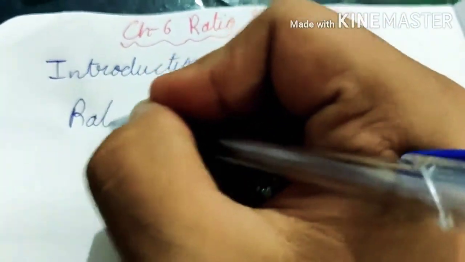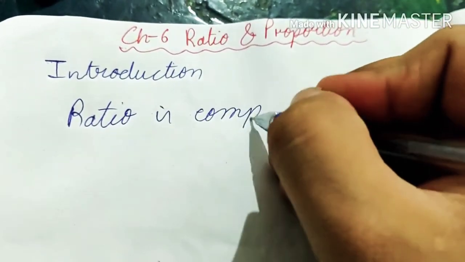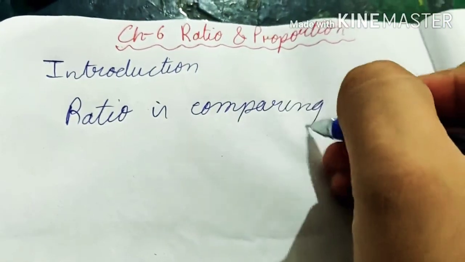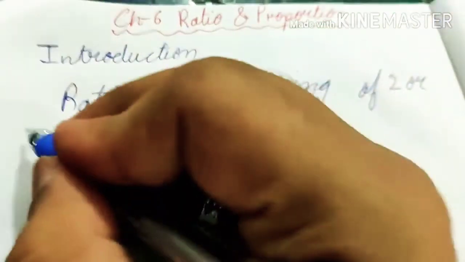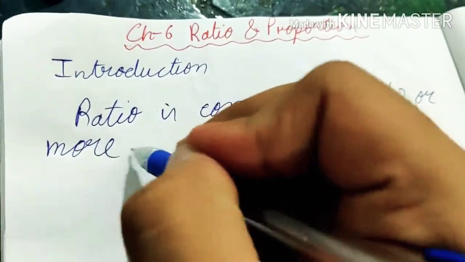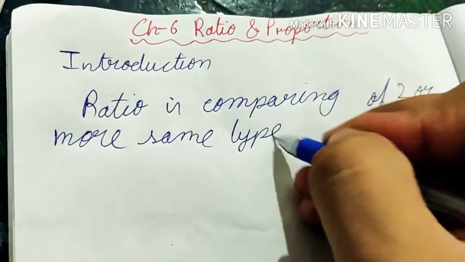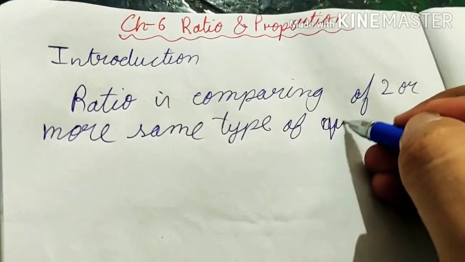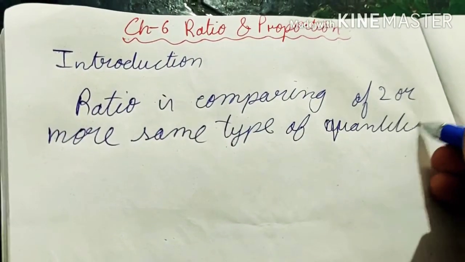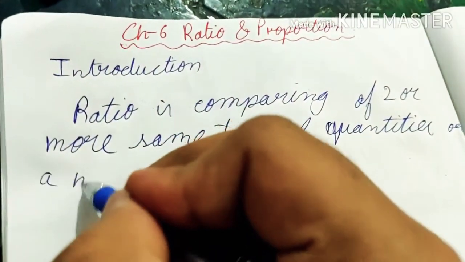Ratio is comparing two or more same type of quantities or numbers.